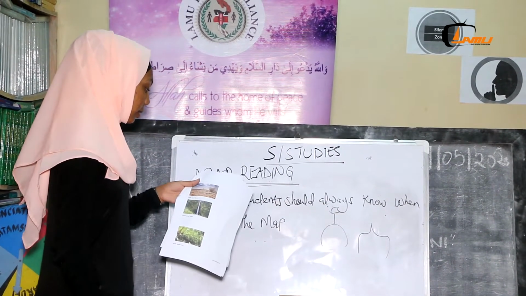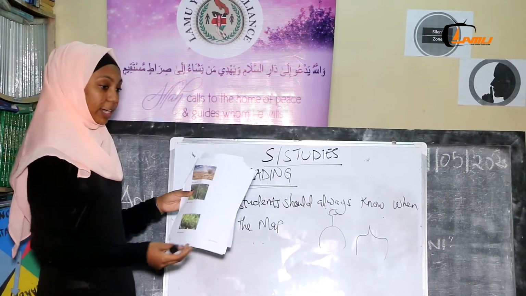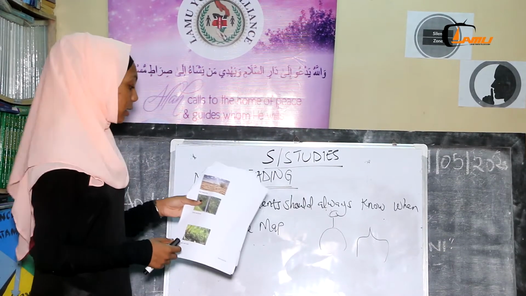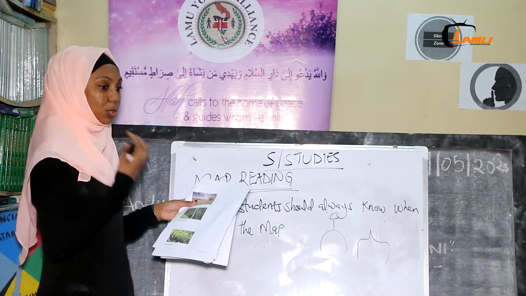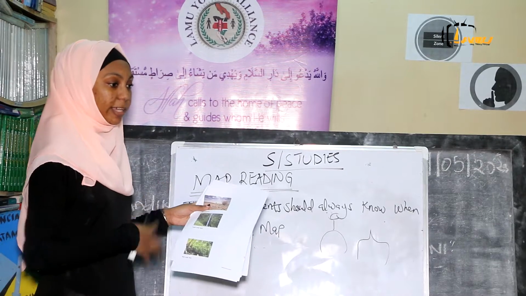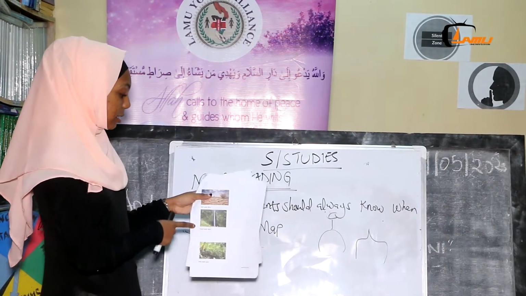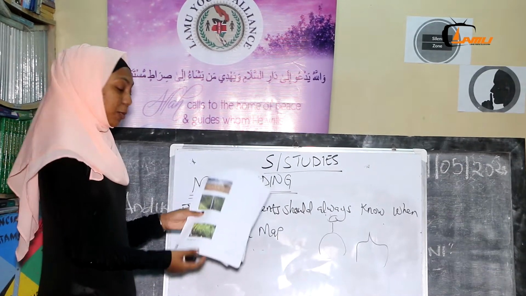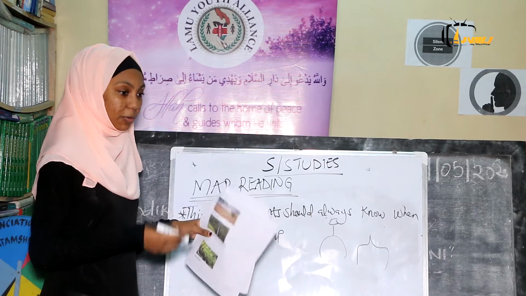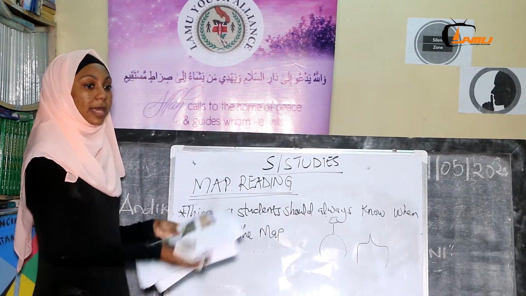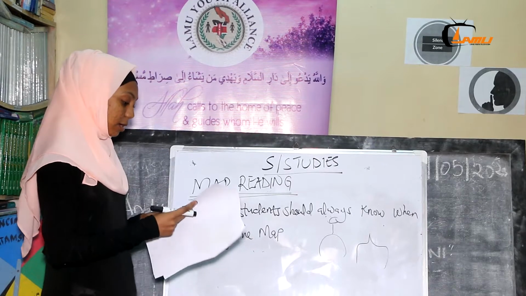Again, we have, what do we call them? Scrubs. Acacia also grows in hot and dry areas. We have cool and wet. Cool and wet is where plants grow and there's a lot of water, especially forest areas. The climate there is cool and wet, as it shows. Again, we have hot and wet. Hot and wet, I'll give a good example like our coast. It's hot and wet. There is sunshine, but we grow crops. That is hot and wet.